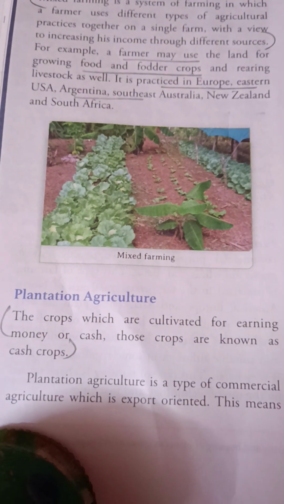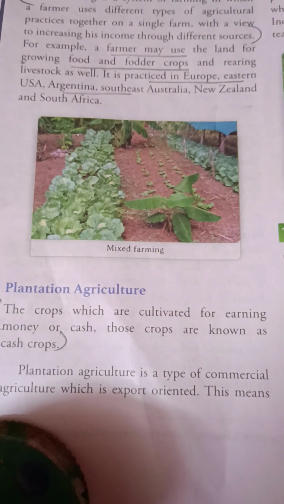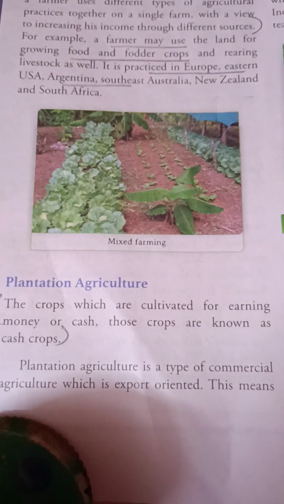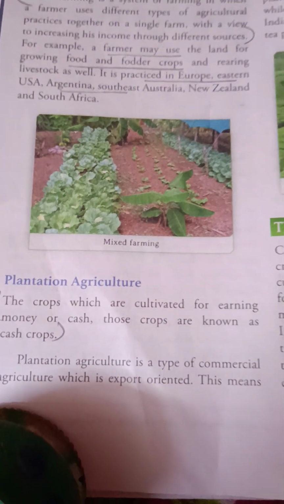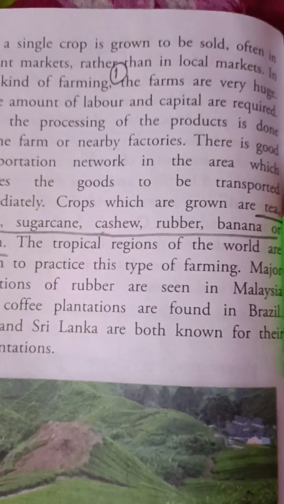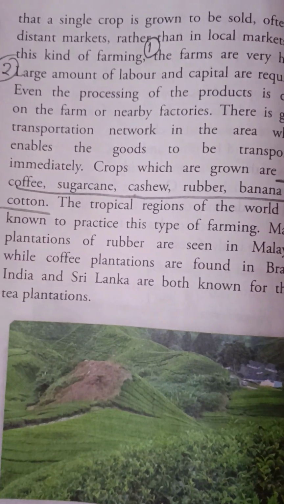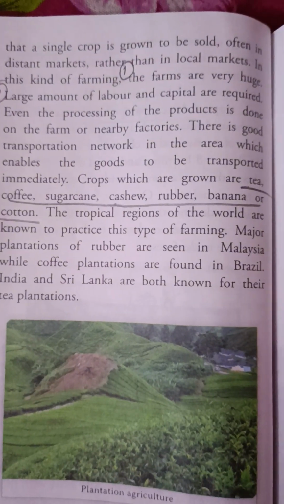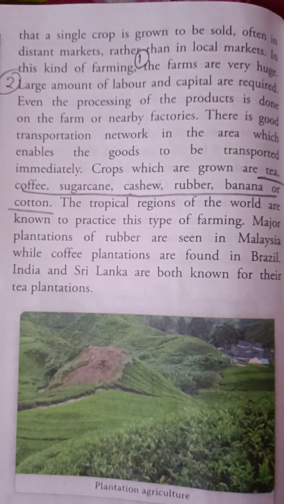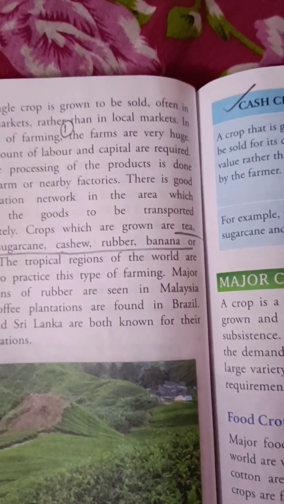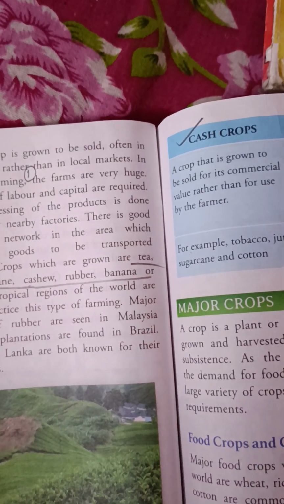The crops which are cultivated for earning money or cash are known as cash crops, and plantation agriculture is included in this farming only. Some things are very important: the farms should be very large, and a large amount of labor is also required. You see that I have given 2 points, 1 and 2. You will also give the same points.